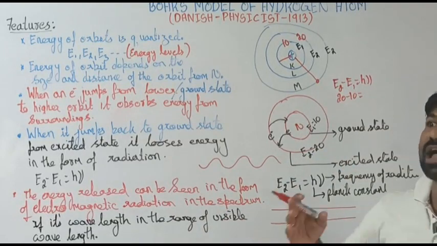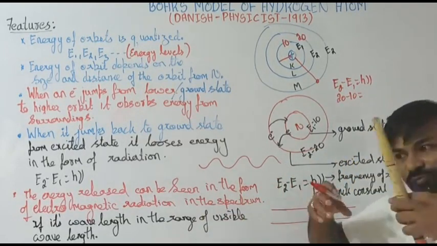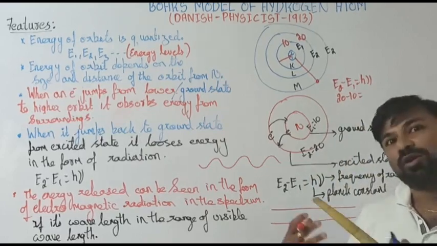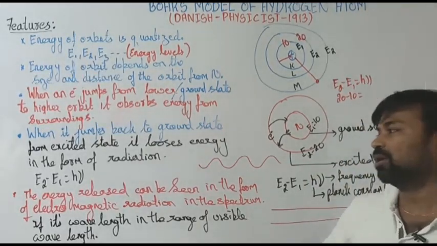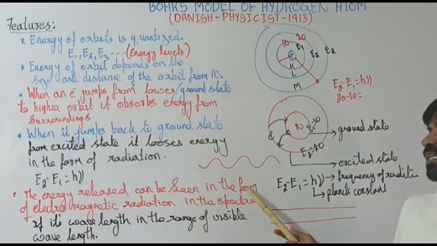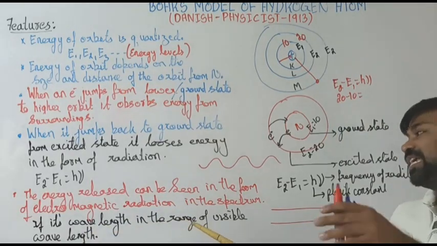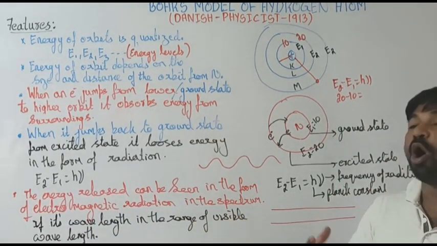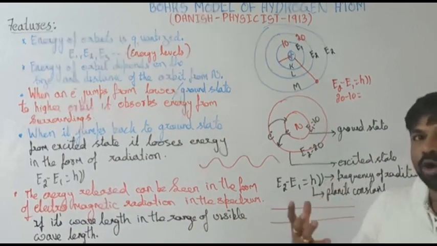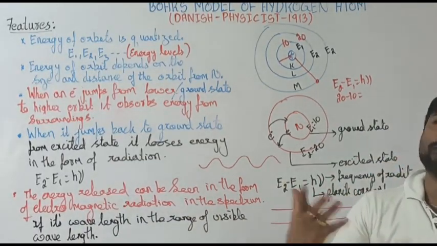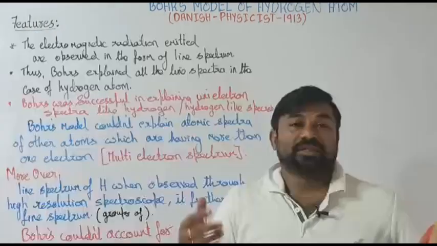But of course, we have other electromagnetic spectrums where we can observe that. This is the point: the energy released can be seen in the form of electromagnetic radiation in the spectrum, and if the wavelength is in the visible range of the human, we can observe it directly.